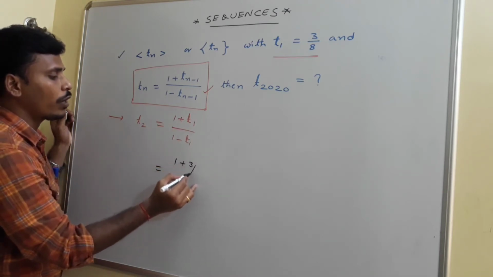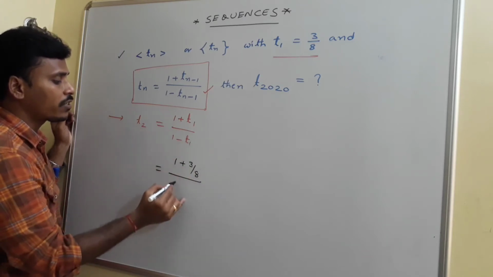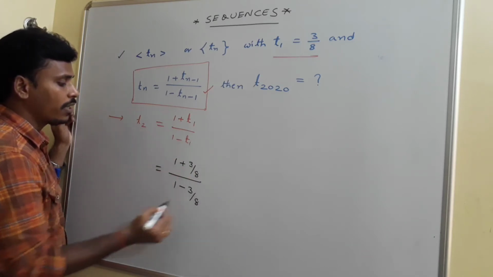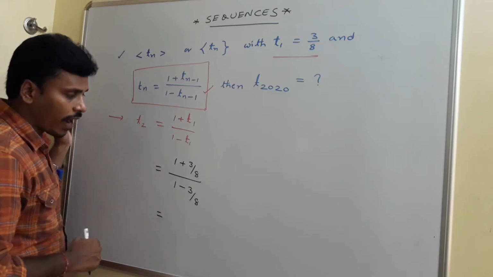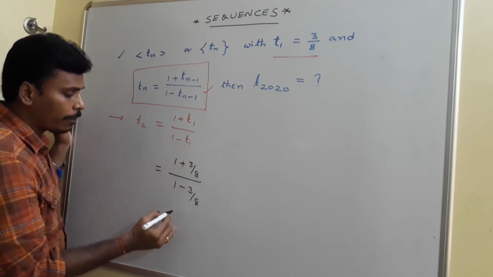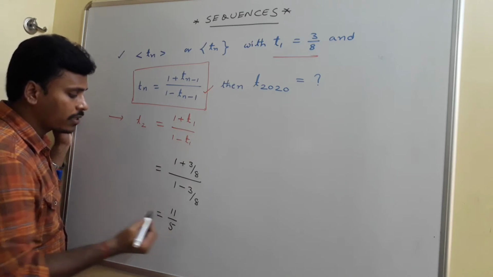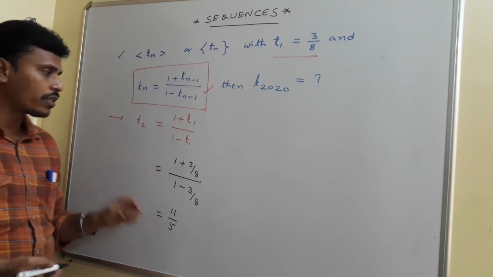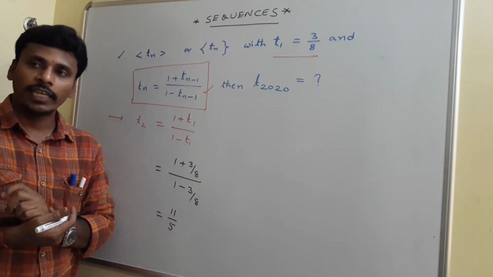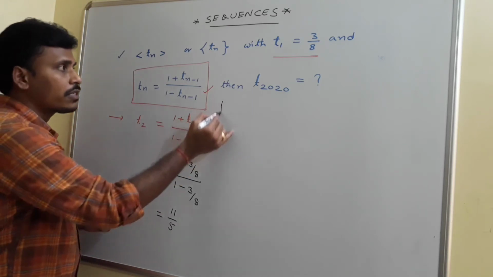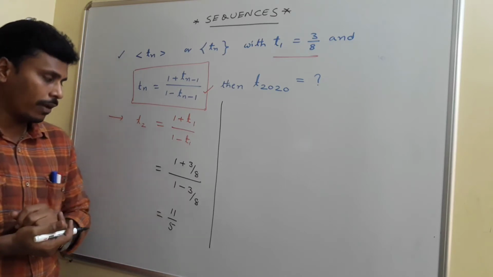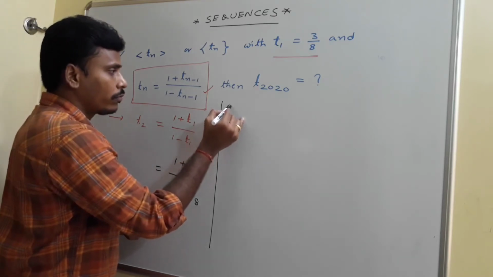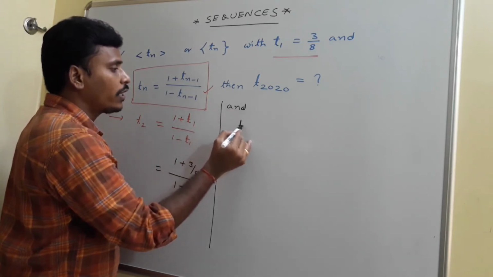1 plus T1 is 3 by 8. 1 minus T1 is nothing but 1 minus 3 by 8. And if you simplify, I think you are confident about the fractions, 8 plus 3 is 11 and 8 minus 3 is 5. So the second term of the sequence is 11 by 5. I think everything is clear. The first term is given as 3 by 8, and with this rule, I found the second term as 11 by 5. And now I am going to identify the third term.